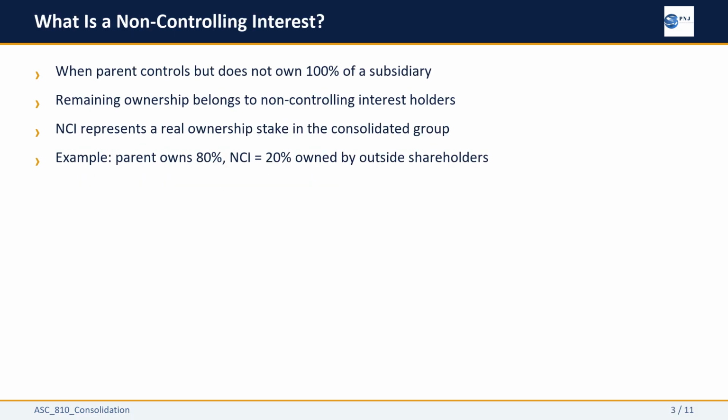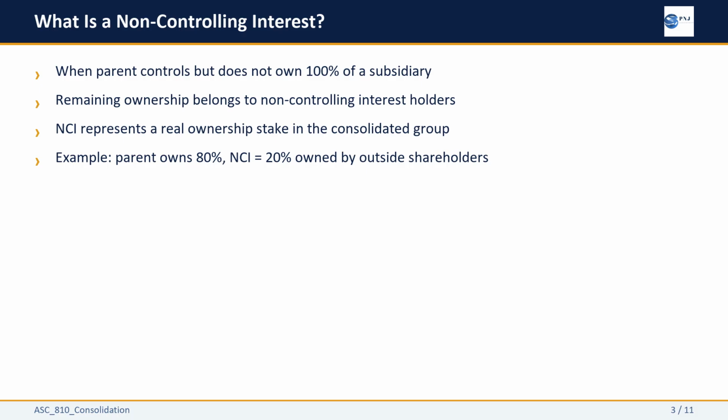When a parent company consolidates a subsidiary it does not own entirely, the remaining ownership stake belongs to somebody else, the non-controlling interest holders. These are real shareholders of the subsidiary with a genuine economic stake in the consolidated group. Their shares, their claims on the subsidiary's assets, their share of the subsidiary's income, all of that is real.